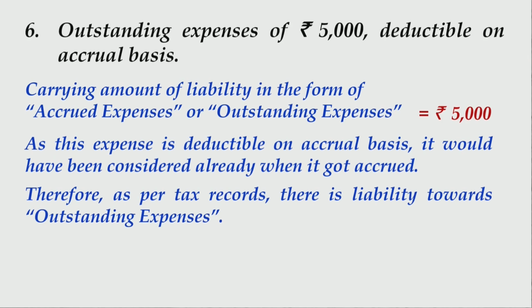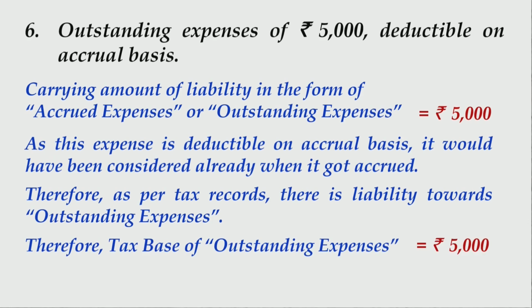Therefore, as per tax records, there is liability towards outstanding expenses. Therefore, tax base of outstanding expenses will be rupees 5,000. So please write up this answer and then we shall move ahead.